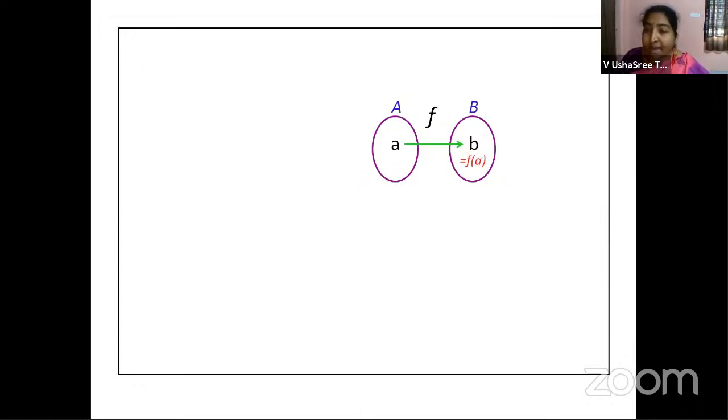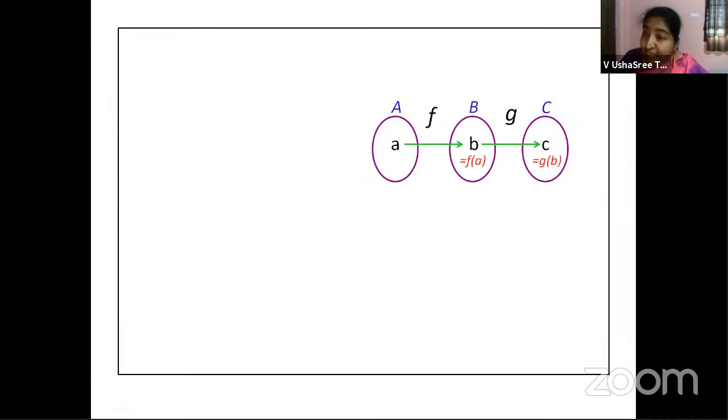Now you have set C, over which, on B and C, you are defining the function g. In g, you are substituting b to get the answer as c. When I say you're substituting b, what does it mean? You are substituting f of a. g of f of a is nothing but c, or you can say g of b is equal to c, right? So g circle f of a is equal to c.